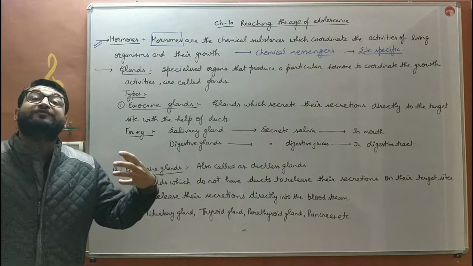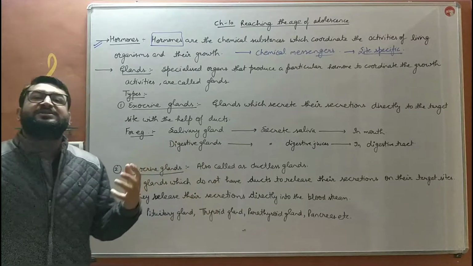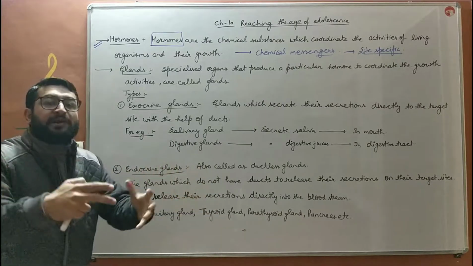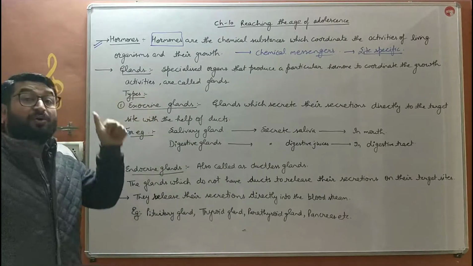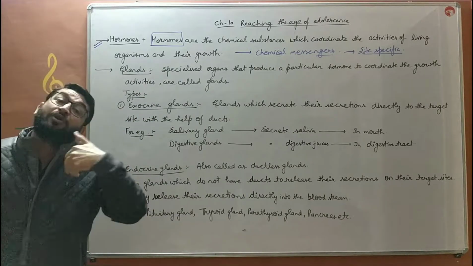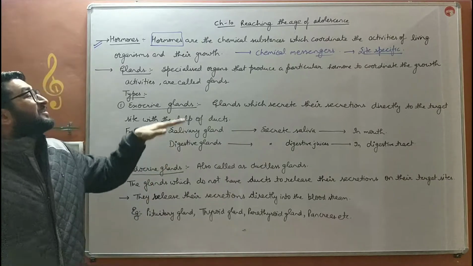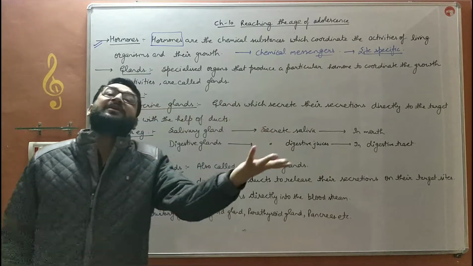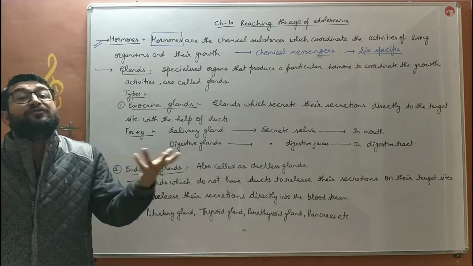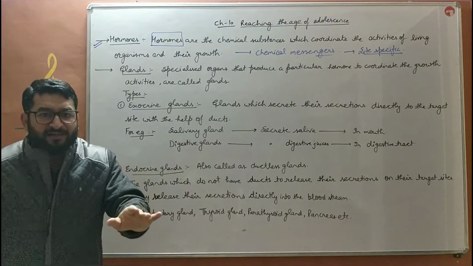Organs join together to form organ systems, and organ systems combined as a whole make a complete organism. So glands are also specialized tissues or organs that secrete a certain chemical known as a hormone. And that hormone coordinates the activities of growth that we studied, isn't it?